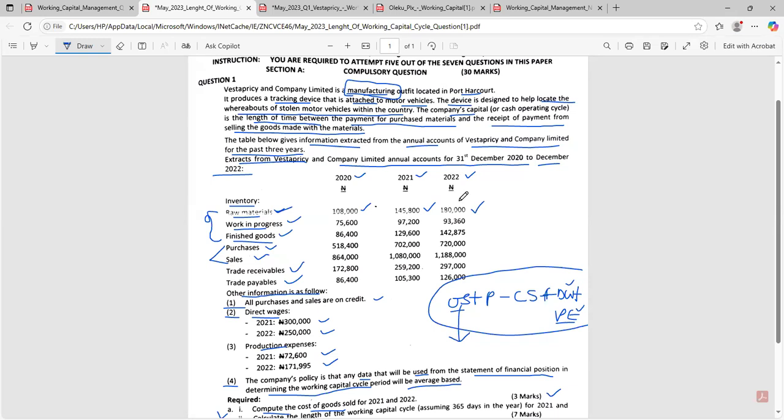Now, because these figures are closing, the next thing that you ask yourself is, which ones are now opening? We did this in our last class. It's very simple. The closing stock of 2020 is the opening stock of 2021. I repeat, the closing stock of 2020, which is this 108, is closing in 2020, but it will become opening in 2021. This 145,800, which is closing in 2021, will become opening in 2022. This 180, which is closing in 2022, will become opening in 2023. So with just this one figure, we can see the closing and the opening stocks for each of those years for raw material.